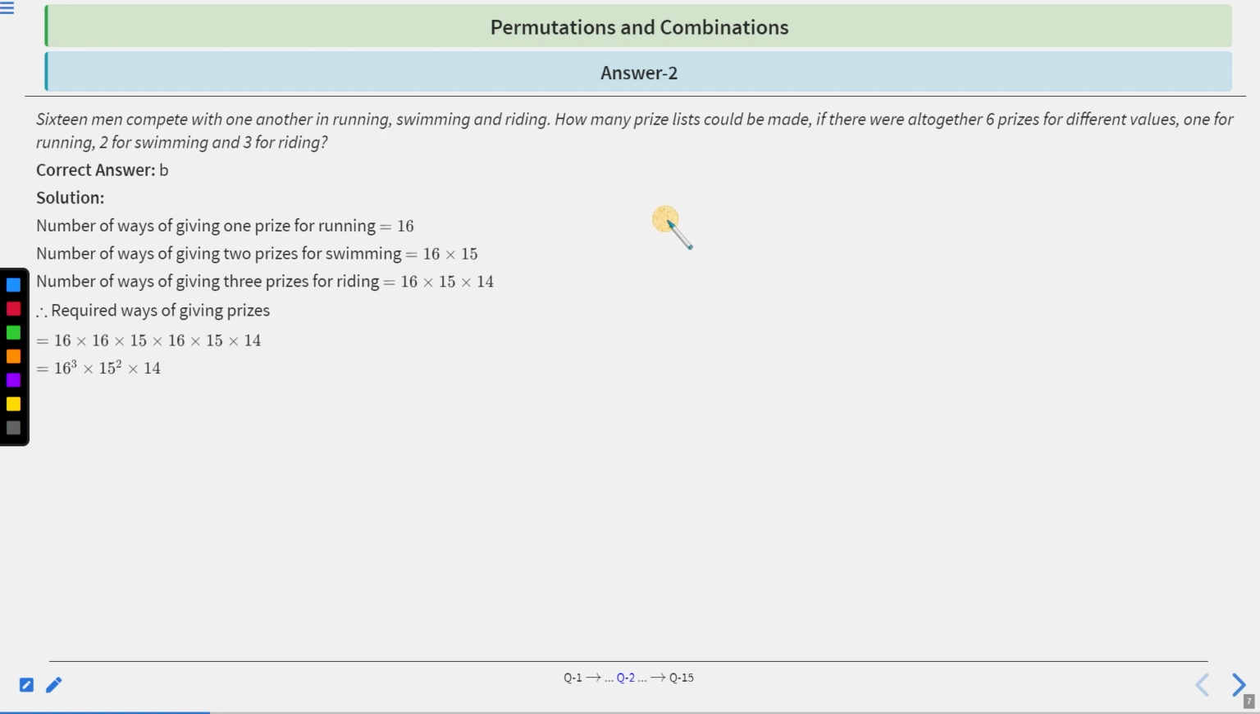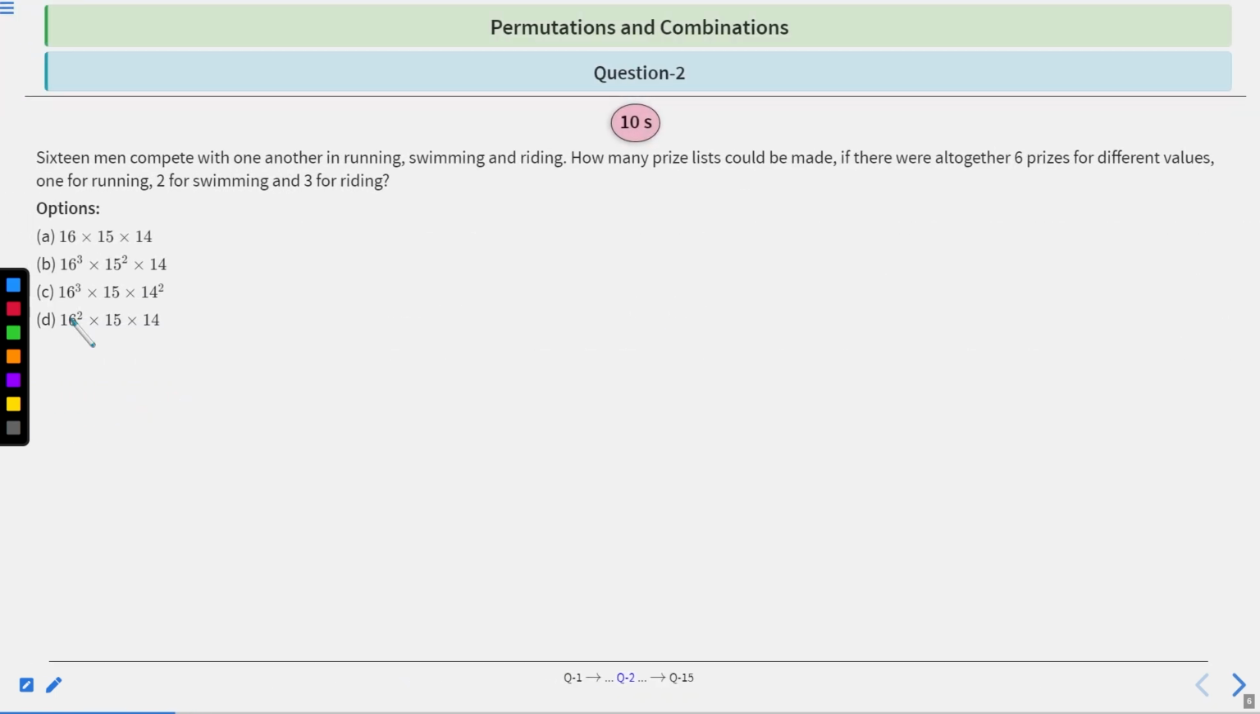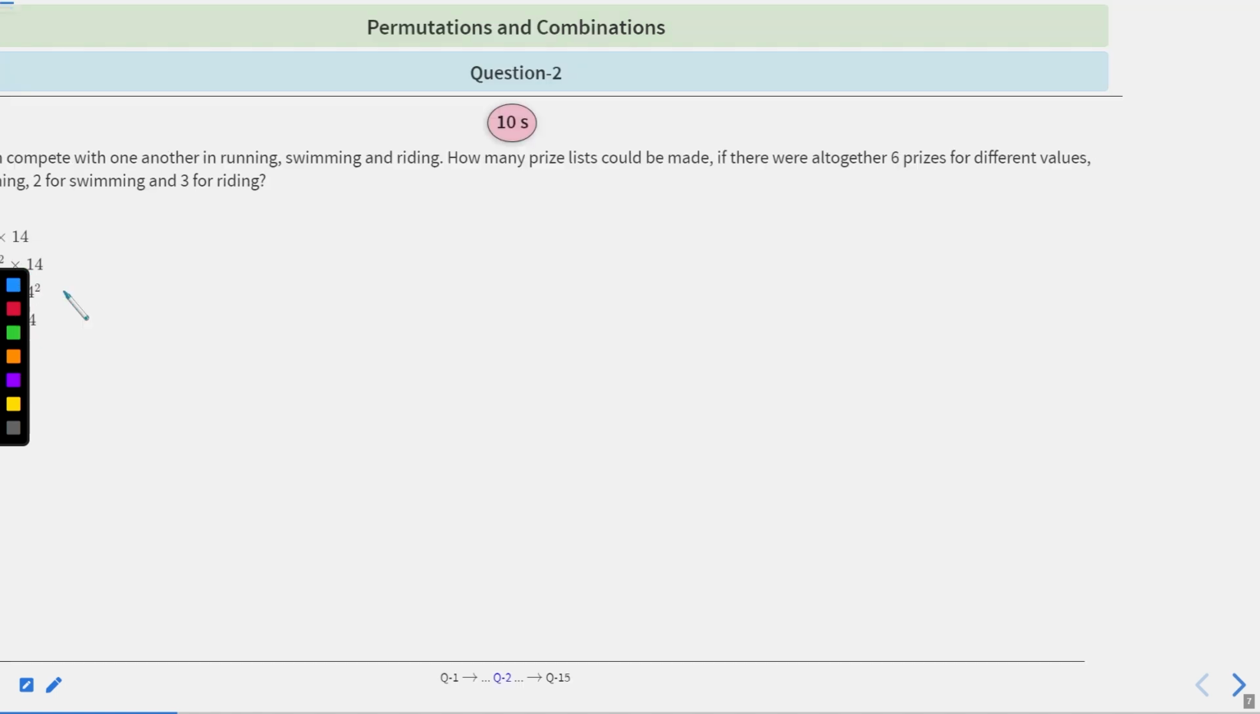So the required number of ways of giving prizes should be the multiplication of all the 3, which is 16 into 16 into 15 into 16 into 15 into 14. So the answer should be 16 cube into 15 square into 14. Right. So option B is the right choice. Clear? Now let's discuss the next question.